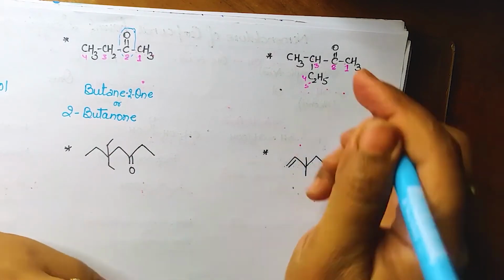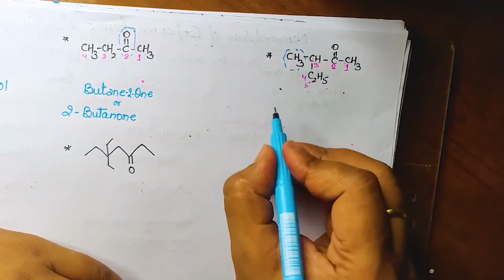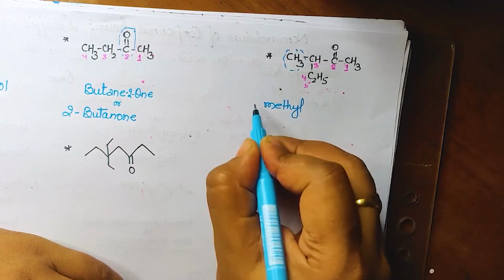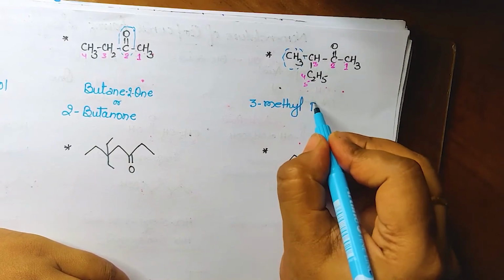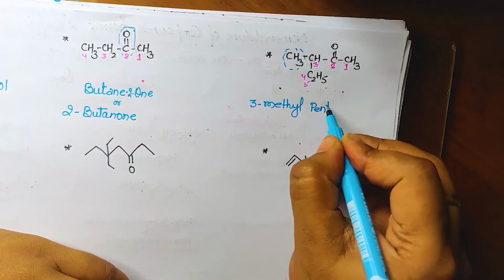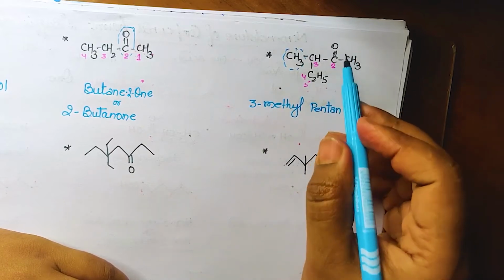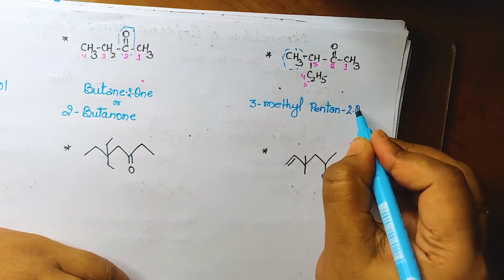Clear, children? So this becomes a branch. So we will write the branch first. 1 carbon branch. So what is the name? Methyl. At which position? 3. So we will write 3 over here. And then the root word. What is the root word for this? Pent. All have single bond. So what I will write? Ane. I'm removing e because this is the own vowel. So that's why. And 2-one.